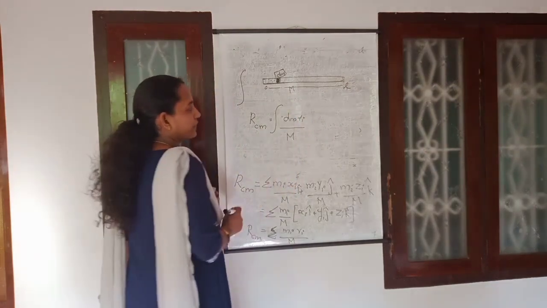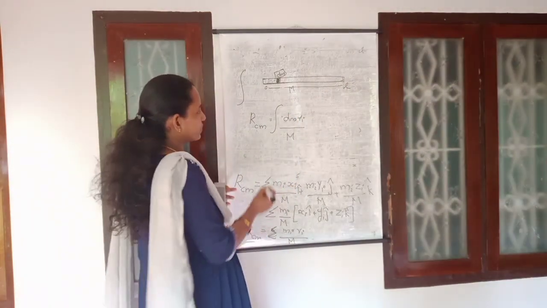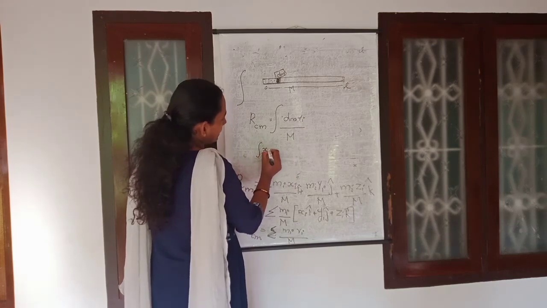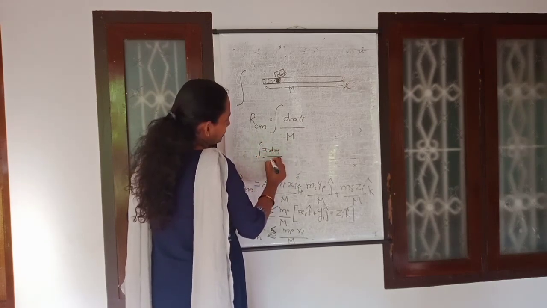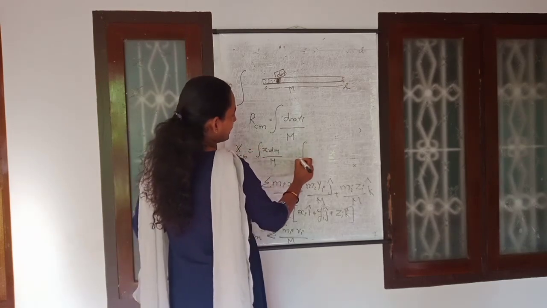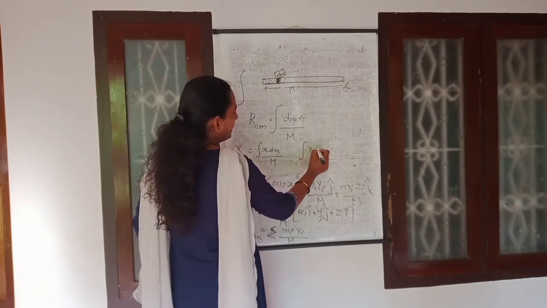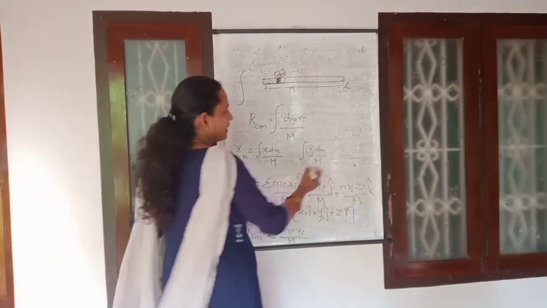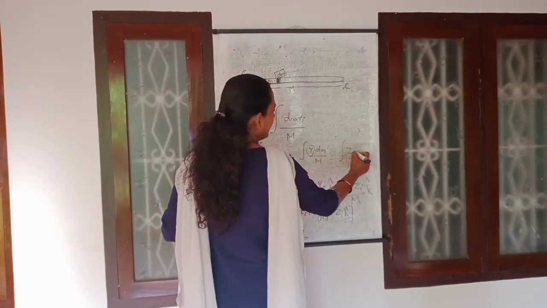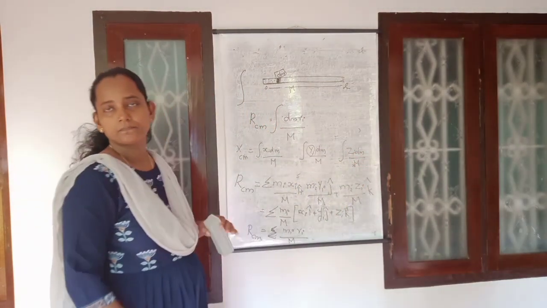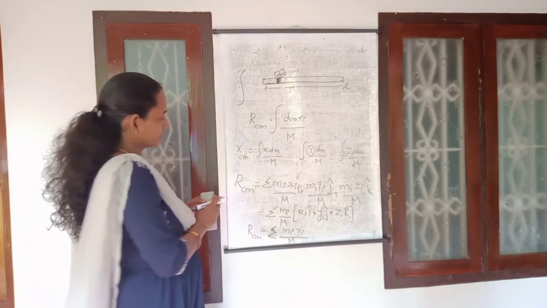And this one also you can write in terms of the components. So whenever you are writing that for the x component, it becomes xi dm divided by M, it will give x center of mass, and y center of mass whenever you are calculating, that is yi dm divided by M, position of ith particle, and zi means zi dm divided by capital M, like that it will come.